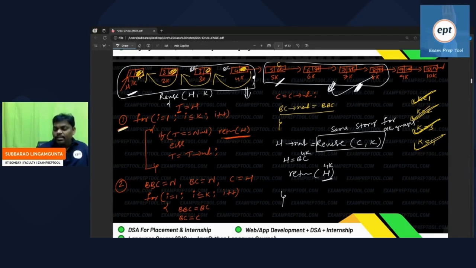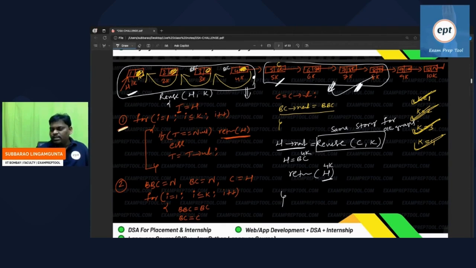Right? So how are the linkings? First group, last person will be linked to the second group, first person. See this one. I think first group, last person is H. H next is equal to, so this reverse function will return the second group, first person. So they both will link. Now who is the total answer? First person. I think BC. So BC will go to the head place, return head. Return head. This is the program.